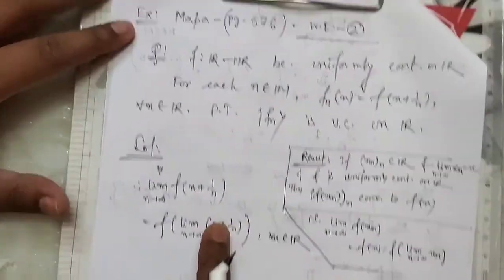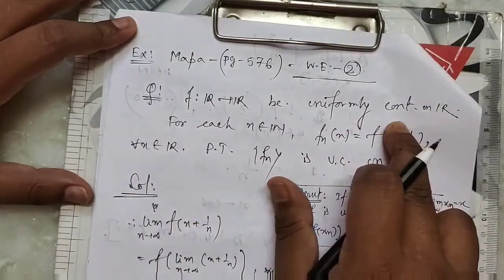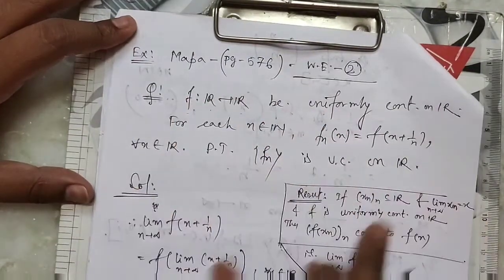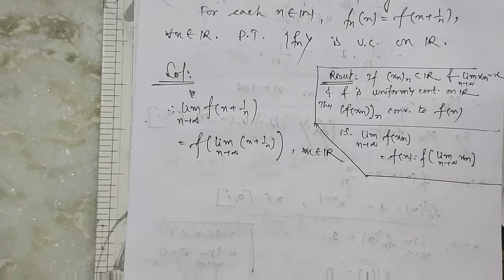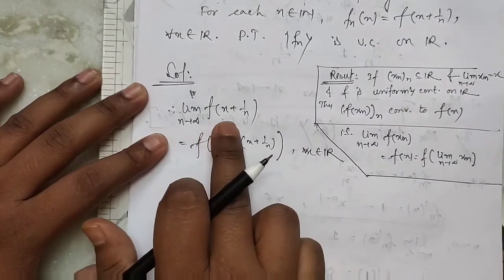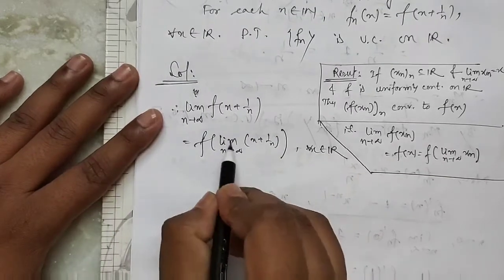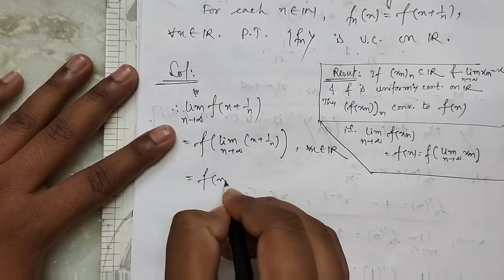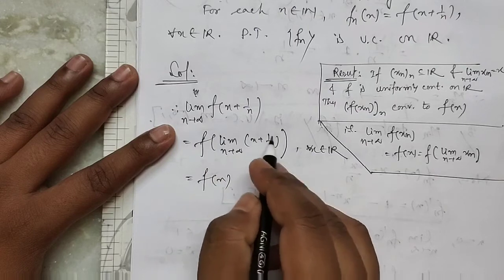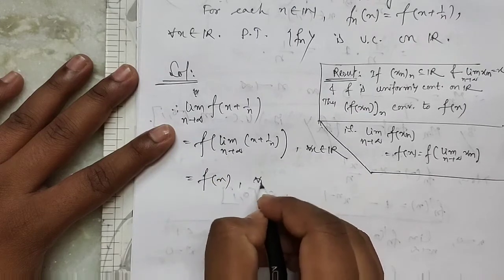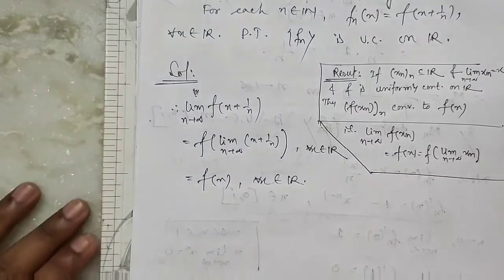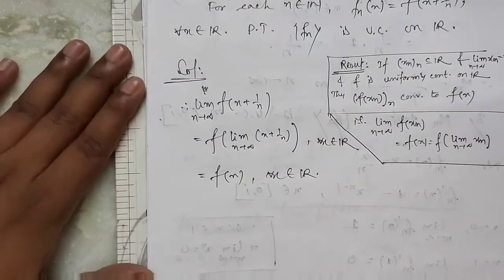Because of this result, f is uniformly continuous on R, it is given. So this limit equals f(x), since 1 by n tends to 0, for all x belonging to R.